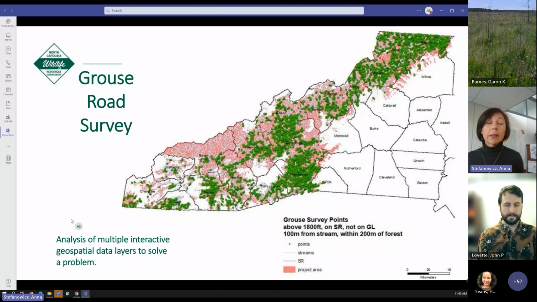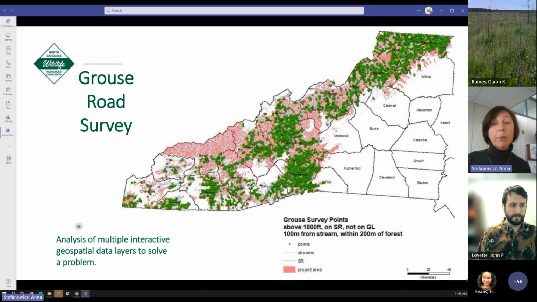So here is an illustration of the GIS principles and application in a real-world, agency-specific project. A few years ago, a request came to identify grouse road survey points with very specific location requirements, such as elevation, location on the road but not on game land, with also specific distance from water and forest.